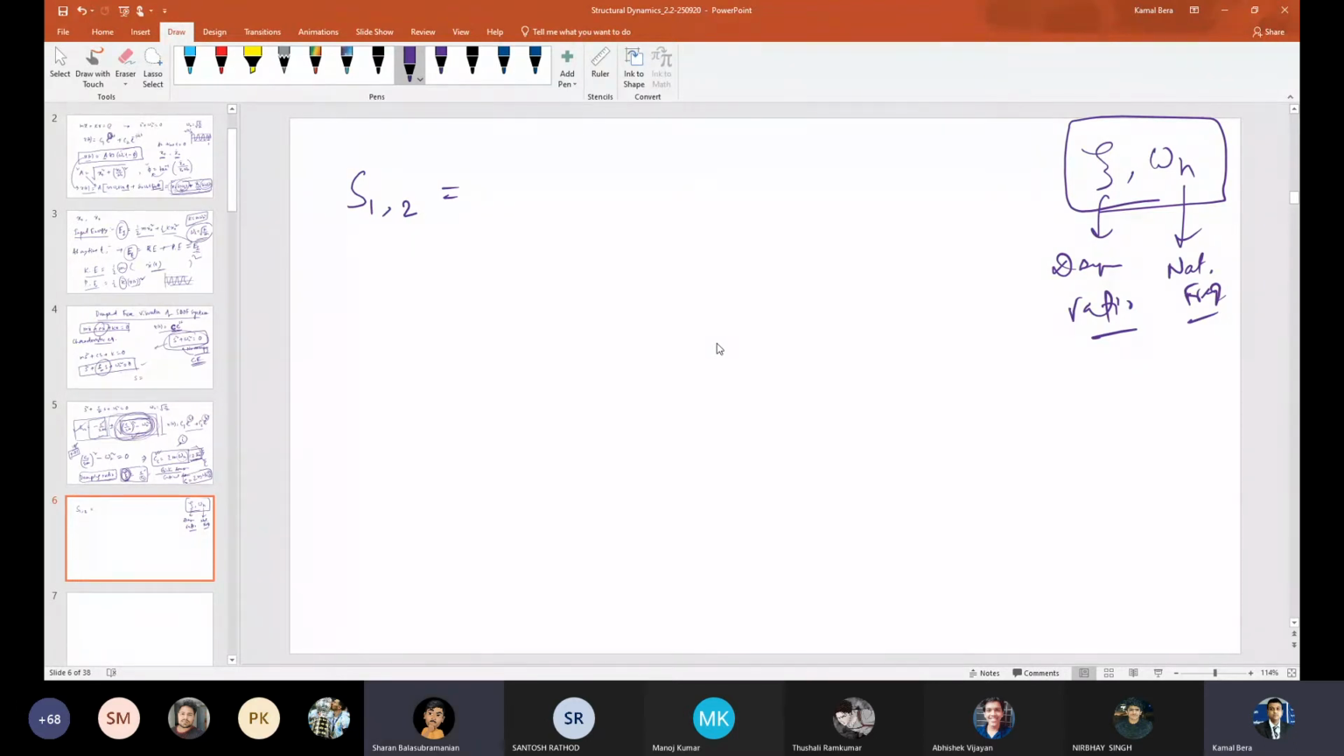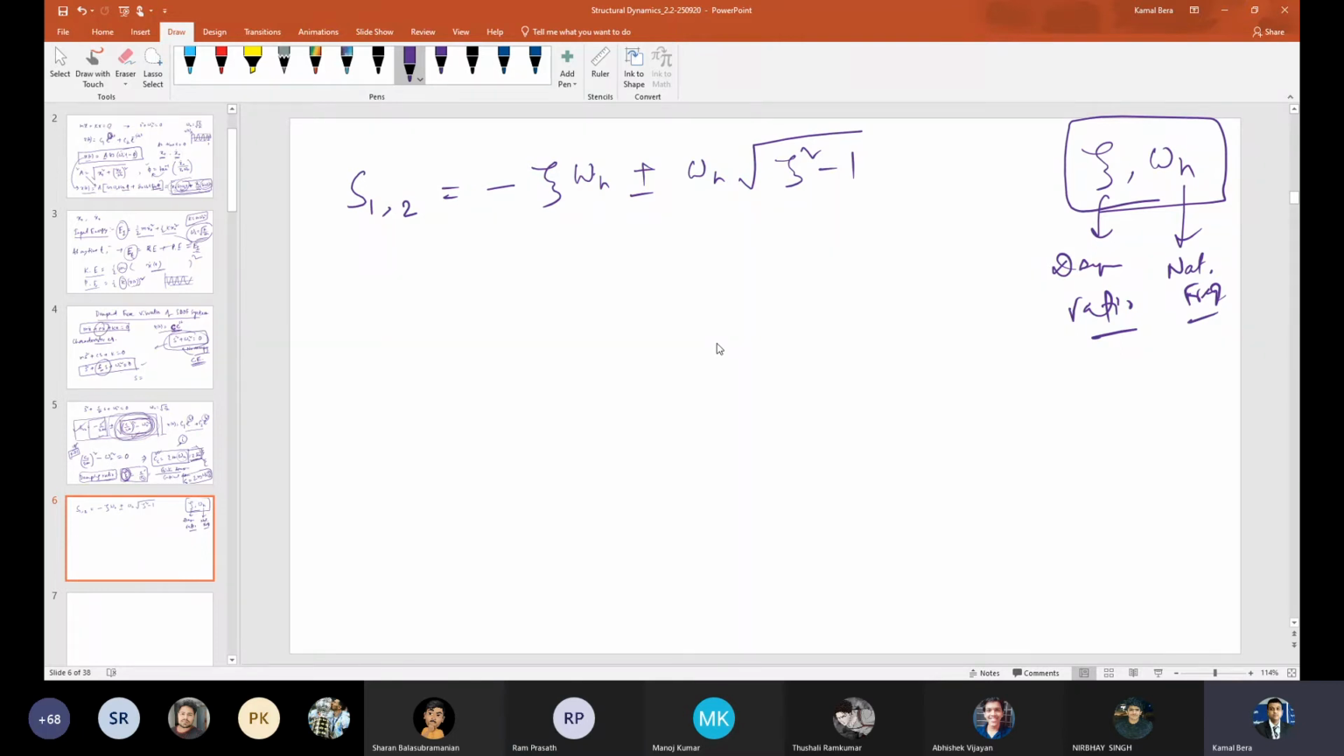Minus zeta omega n, plus or minus omega n root over zeta square minus 1. Slowly, minus zeta omega n, right? Yes, sir. Minus zeta omega n plus or minus omega n root over zeta square minus 1. Very good.